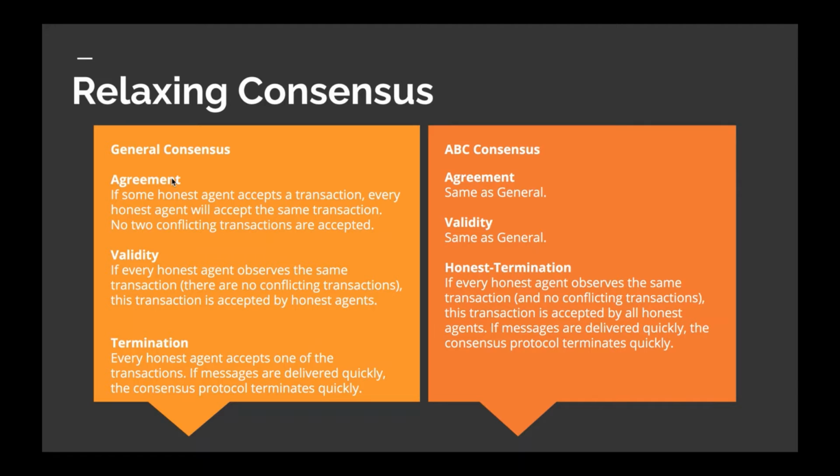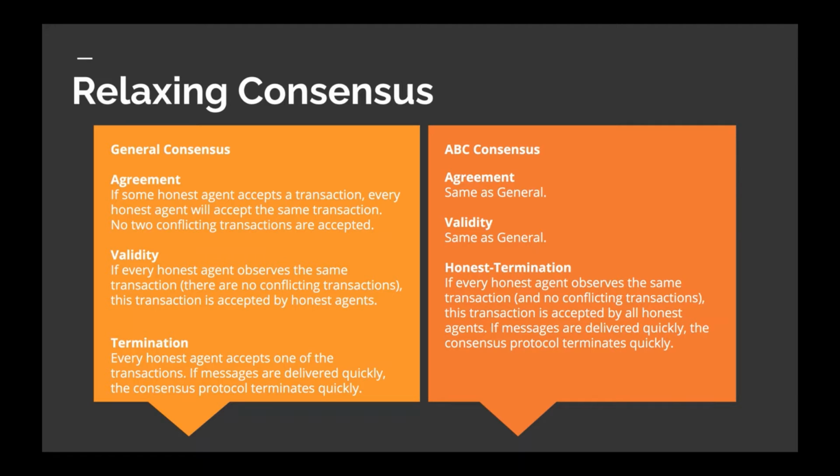The only change that happens in the ABC consensus is the last property, which is honest termination instead of termination. In this case, the only difference is that if every honest agent observes the same transaction, then that message is accepted by all the agents. And the same condition of messages being delivered quickly results in the protocol terminating quickly.